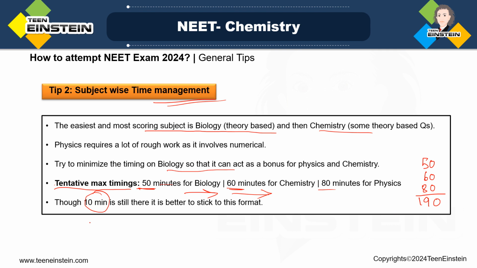Now why am I saying to save these 10 minutes extra? Though 10 minutes is still there, just stick to this timing, stick to this format. Why am I saying so? It is because when you actually sit in the exam hall and you are thinking 50 minutes for biology, you will see that somehow it will increase, right? The probability is like that. So it is better if you keep your target that you will spend not more than 50 minutes, maybe you will spend 55 minutes.